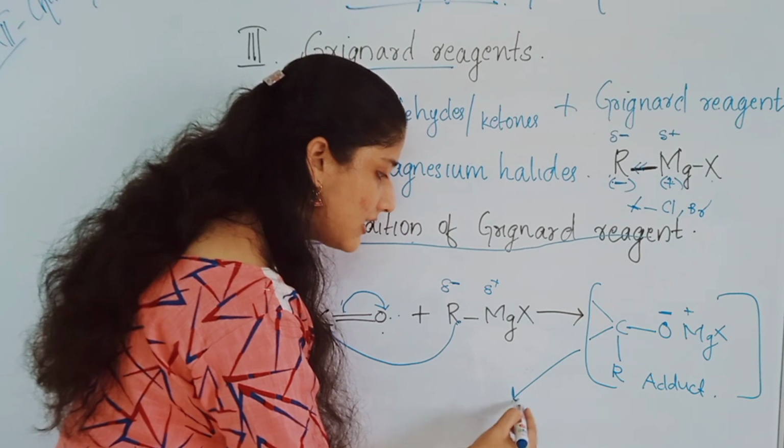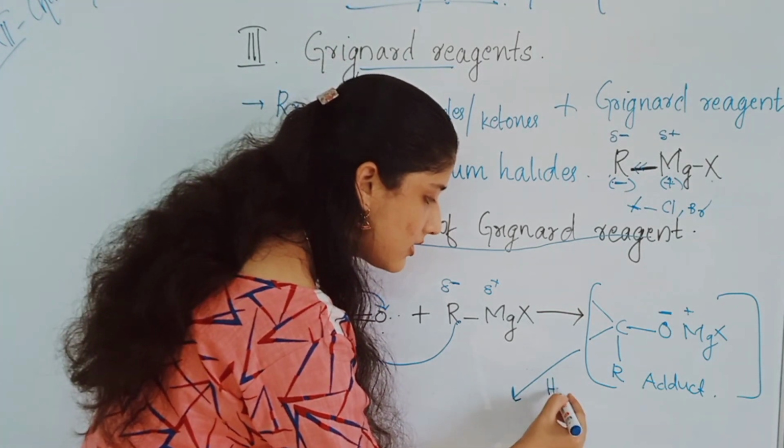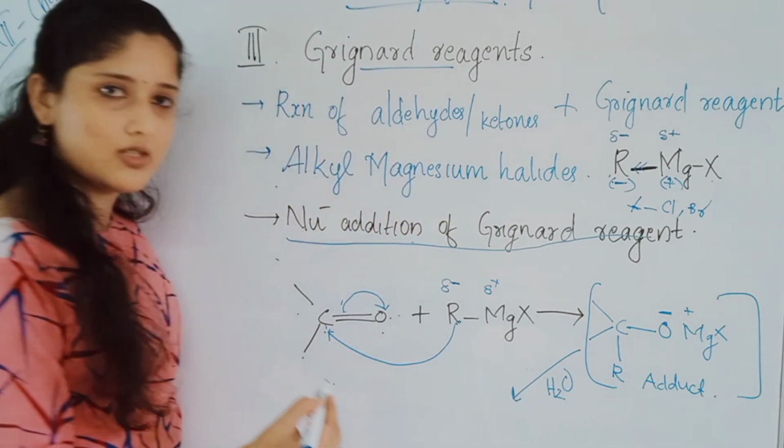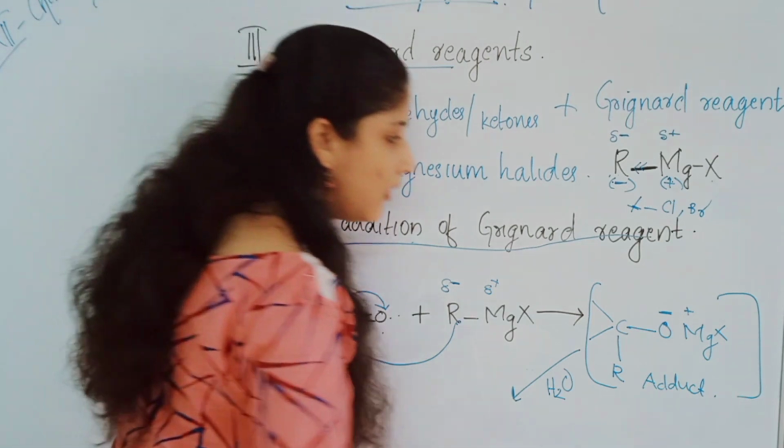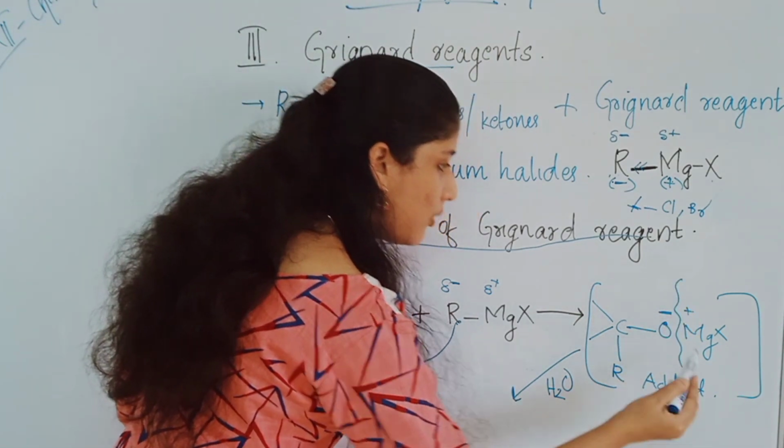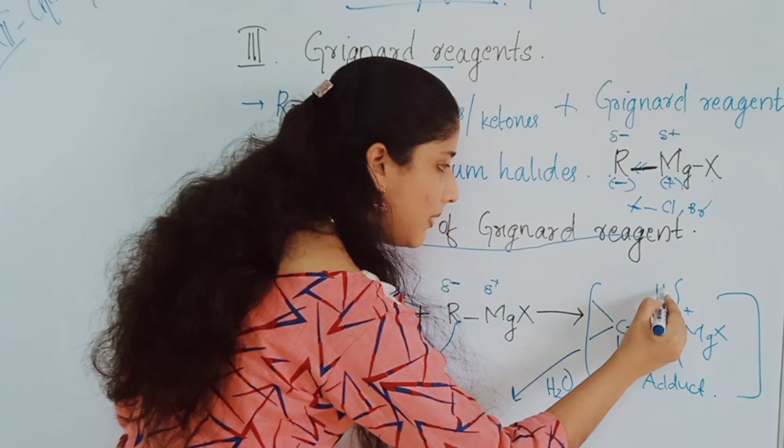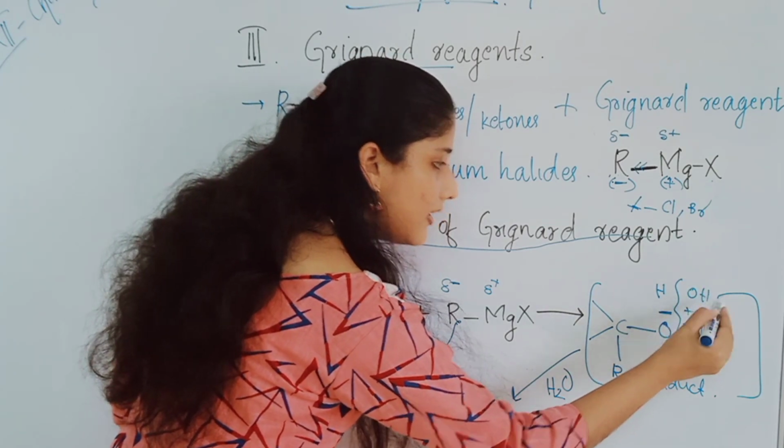And this adduct will undergo hydrolysis. How will it be? Here the bond breaks, and here one hydrogen will be added and here OH will be added.